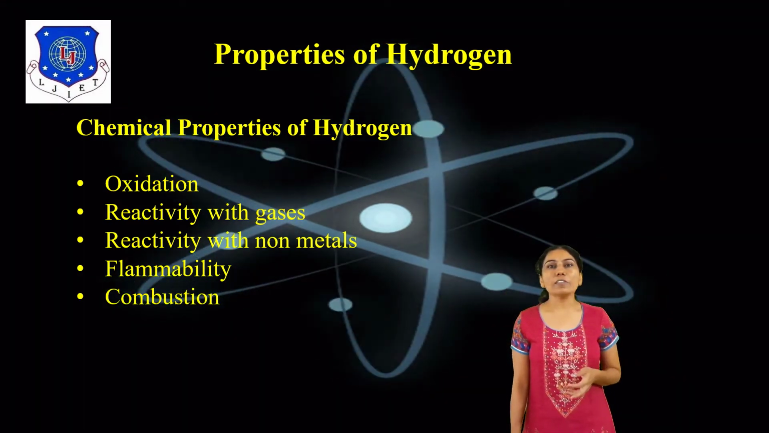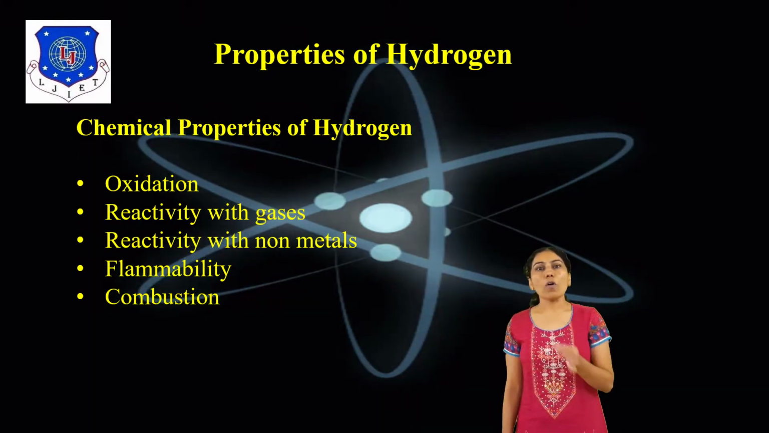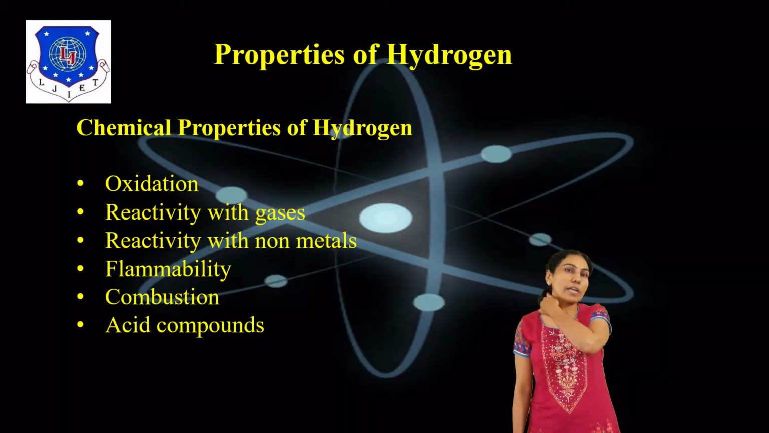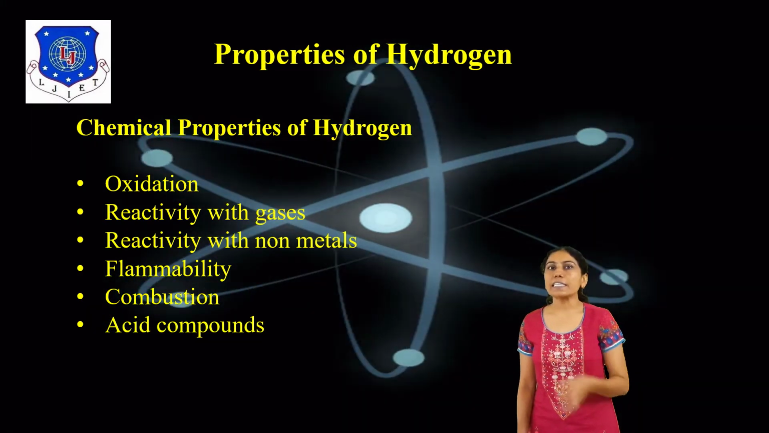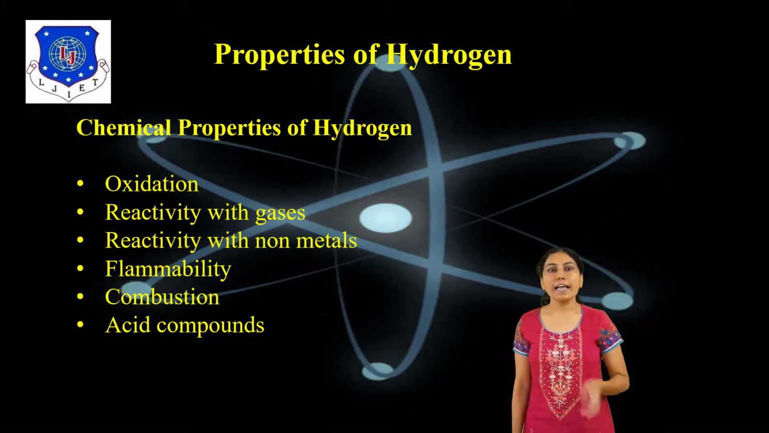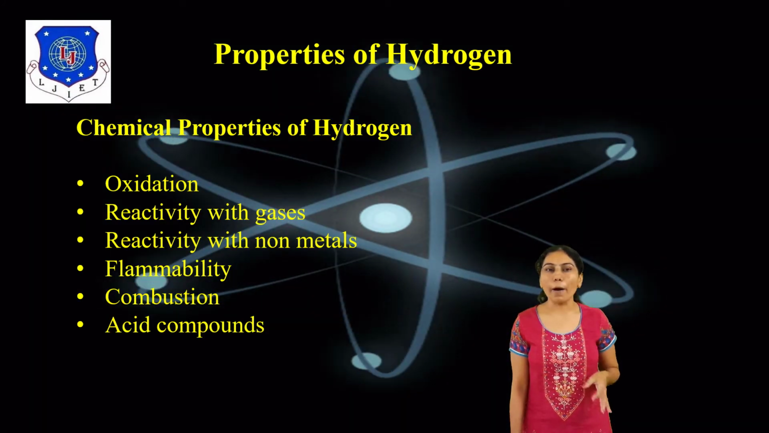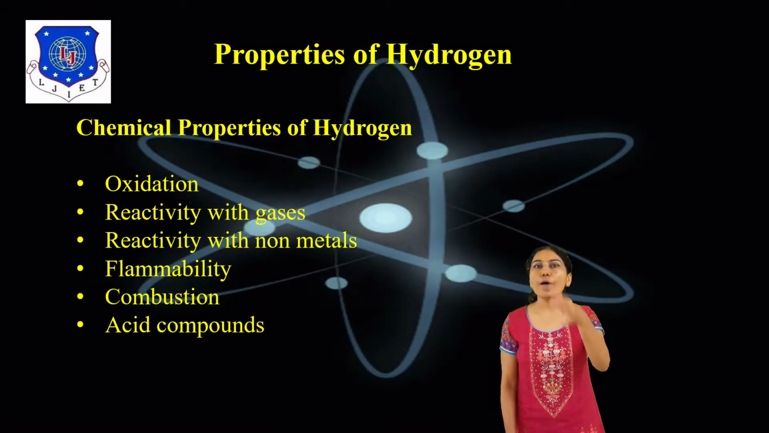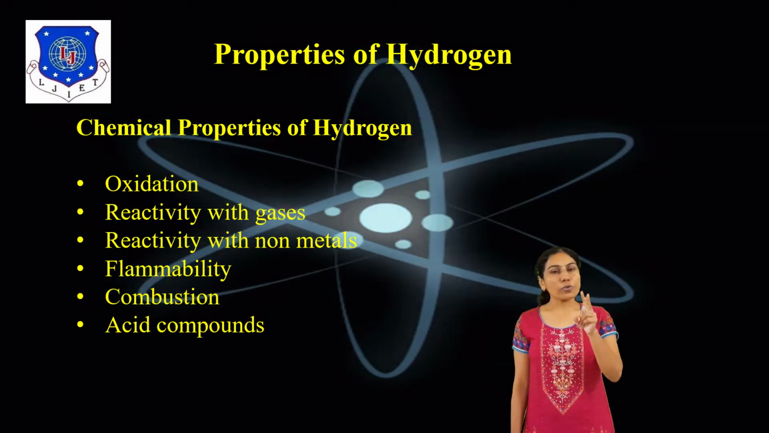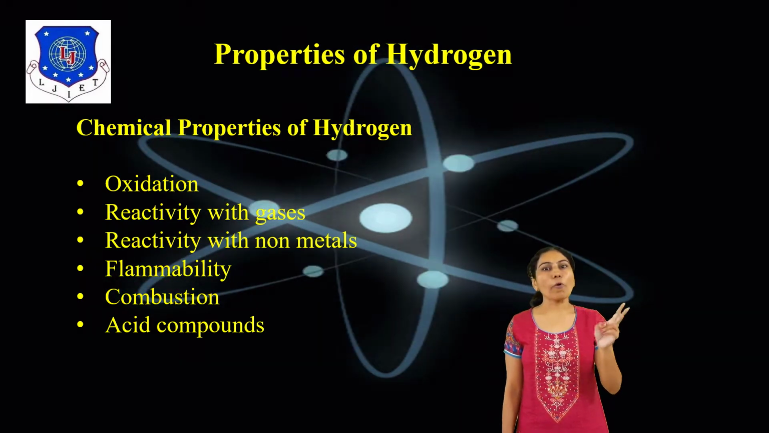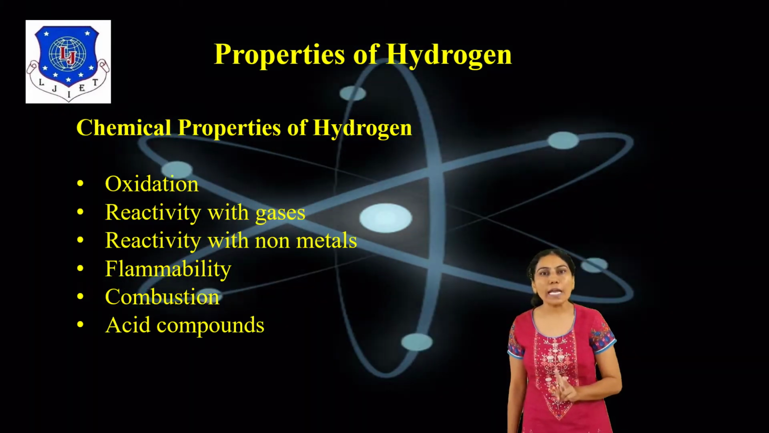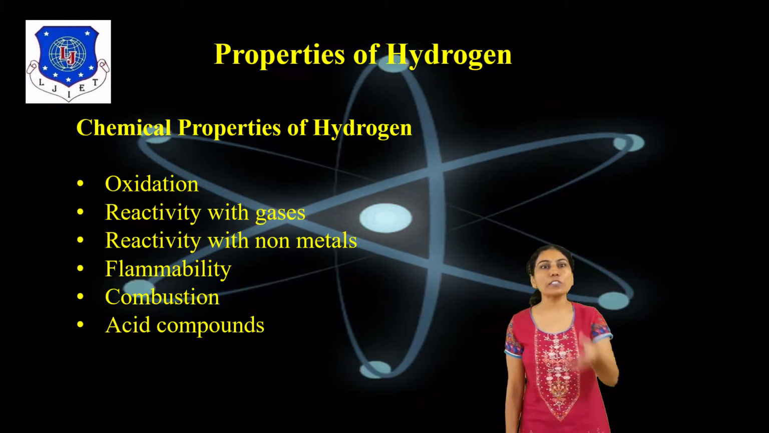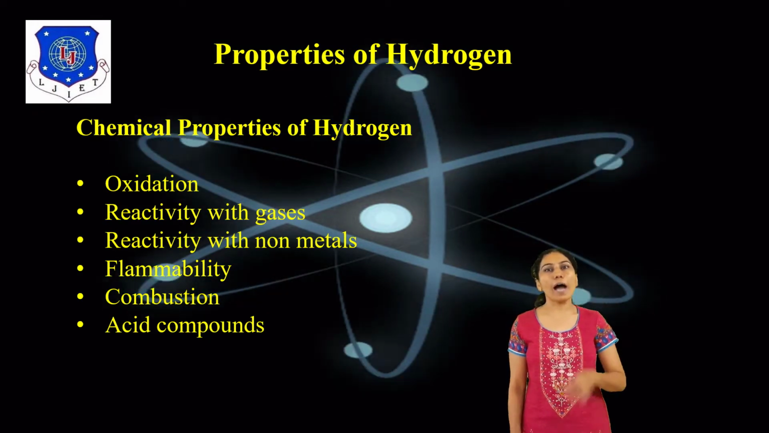And combustion, and also acid compounds. Which acid compounds? Sulfuric acid, nitric acid, acetic acid. That is part of acid compounds. So these are the various chemical properties of hydrogen. So we have discussed the properties of hydrogen. There are two types: first is physical properties, and second is chemical properties of hydrogen.